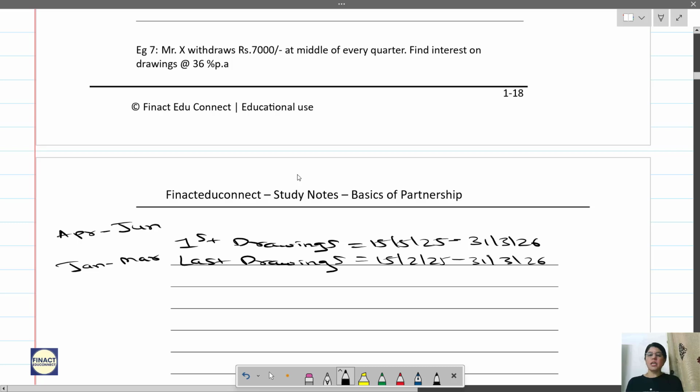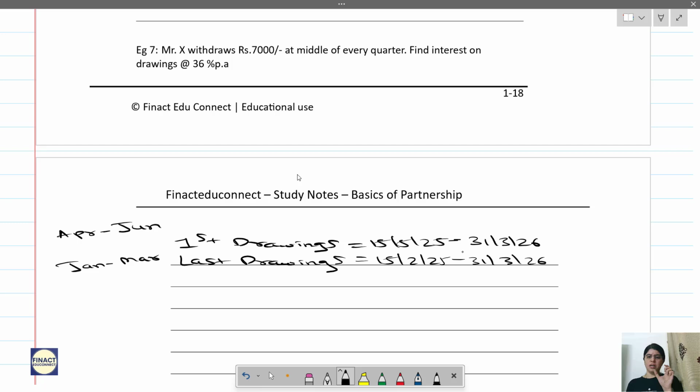Now see here, even though it's in between the month, what you have to do is consider May as half month. So from June: June, July, August, September, October, November, December, Jan, Feb, March. So you have 10 months and half month of May, so it will be 10.5.